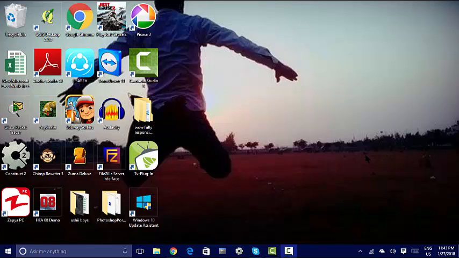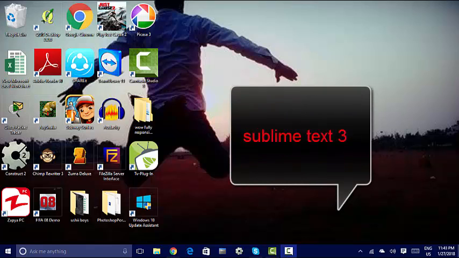Today we will take a look at Sublime Text Editor 3 download and installation process. So let's take a look at very simple steps that how we can download and install Sublime Text Editor.